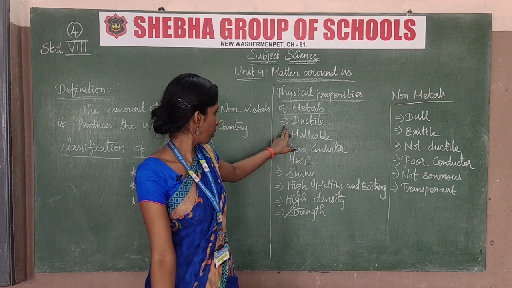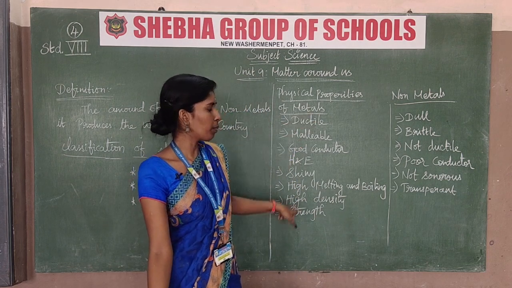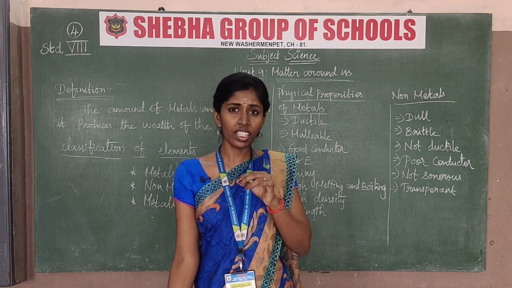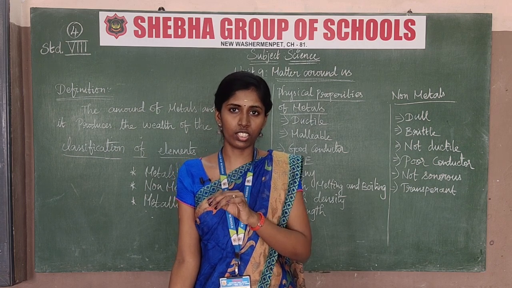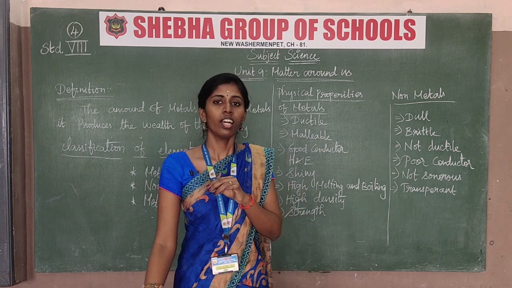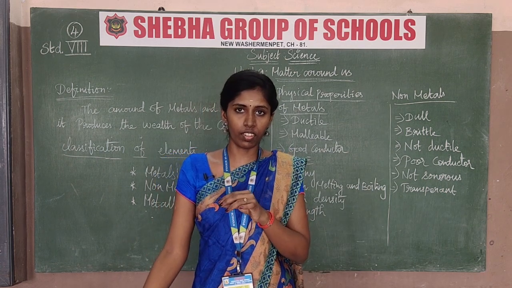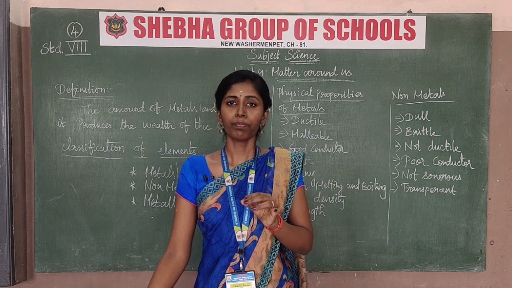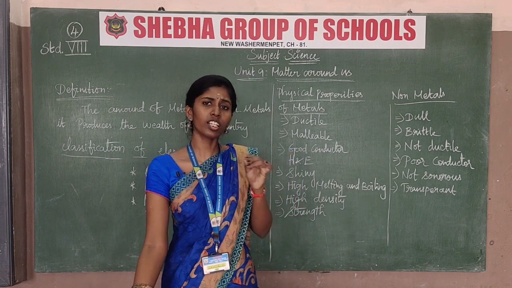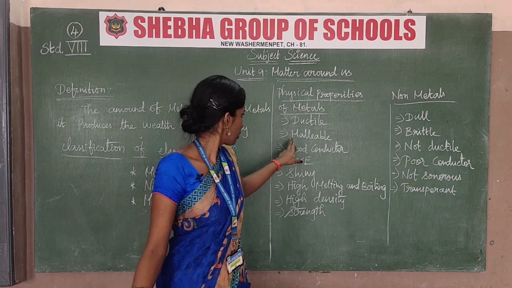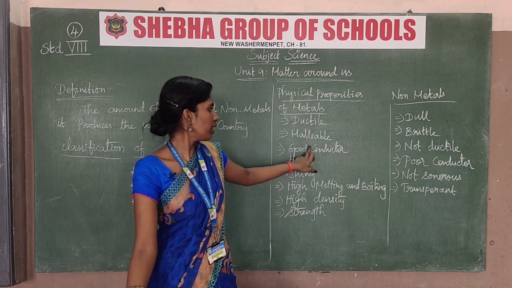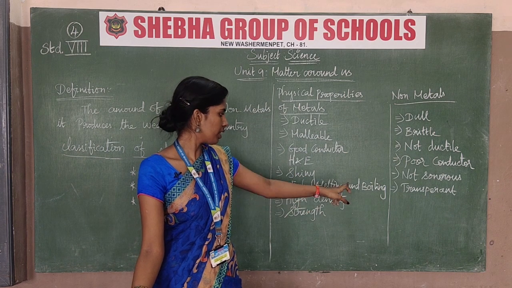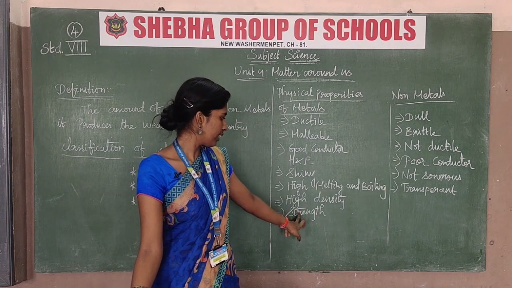So these are the physical properties of metals. Physical properties means what we see with our eyes in the reactions. When we see the changes happening in reactions, we call them physical properties. So let's see the physical properties of metals: ductile, malleable, good conductor of heat and electricity, shiny, high melting and boiling point, high density and strength.